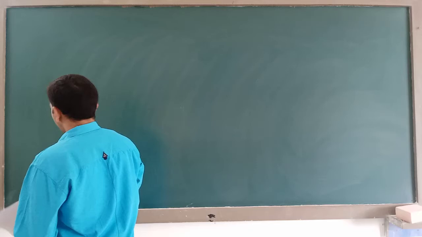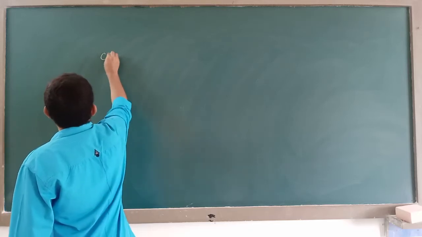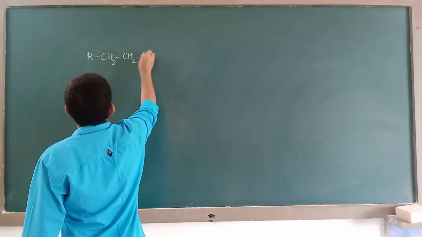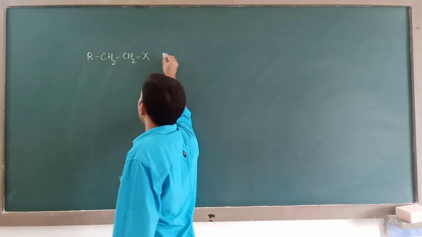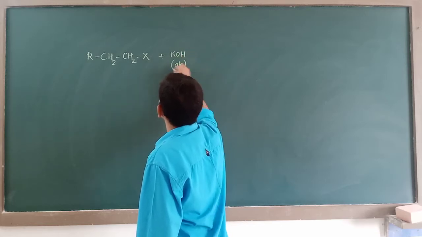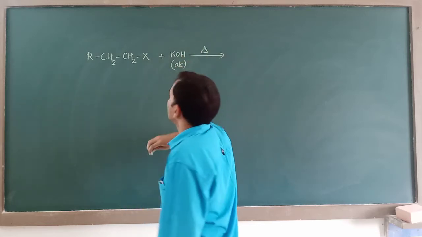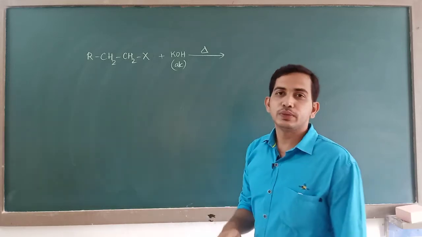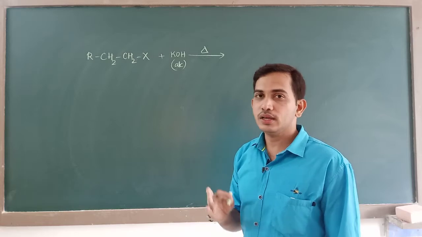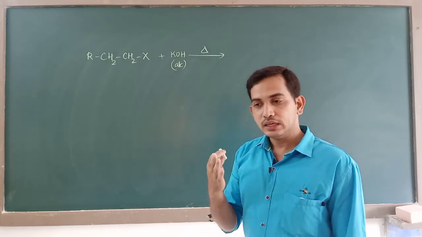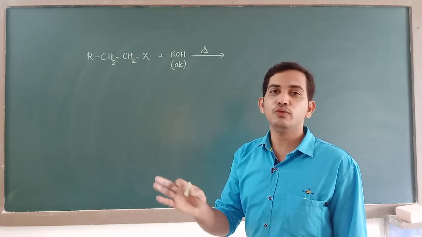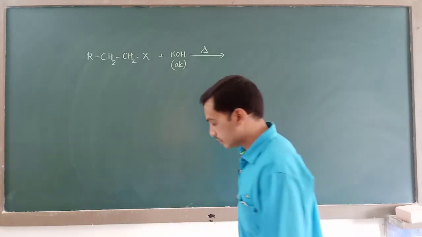Let us see one haloalkane, RCH2CH2X, any haloalkane plus alcoholic KOH. Whenever alcoholic KOH reacts with a given haloalkane, the haloalkane undergoes dehydrohalogenation. That is, halogen and hydrogen both get removed from the haloalkane.